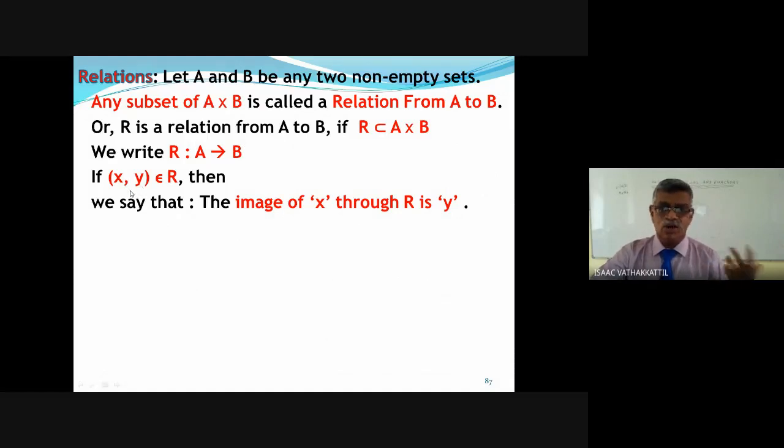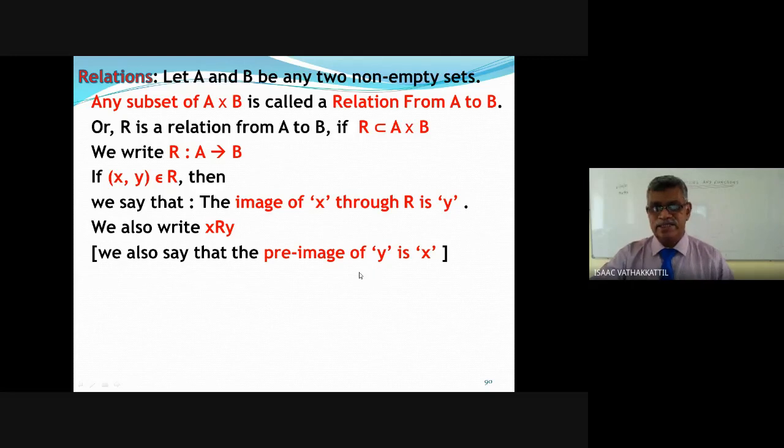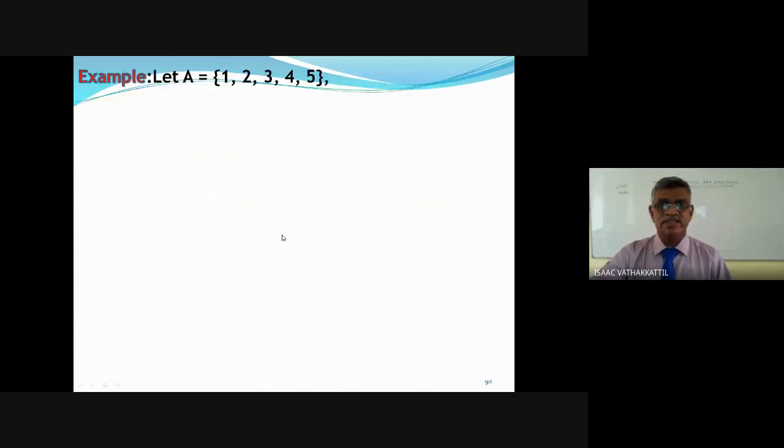See, image of X always need not be Y, but under this relation, image of X is Y. It is not necessary it is unique. X can have many images. We can also write the same fact like this: X R Y. That means X is related to Y under the relation R, or the image of X is Y through the relation R. We also say that the pre-image of Y is X under this relation R. Image of X is Y, or the pre-image of Y is X. Right?